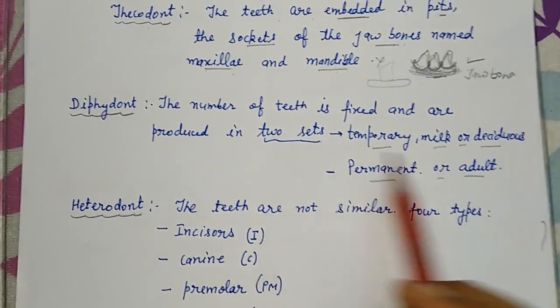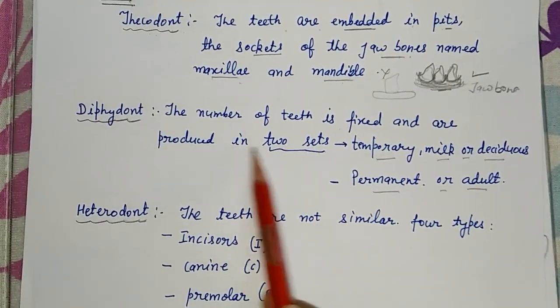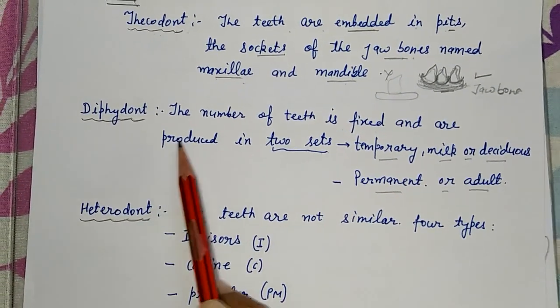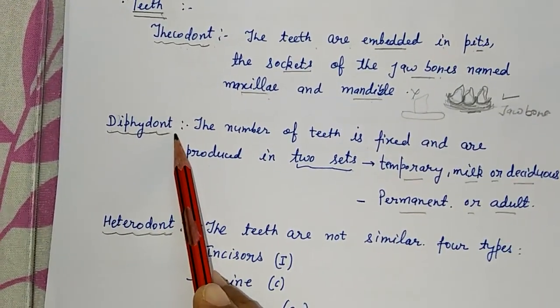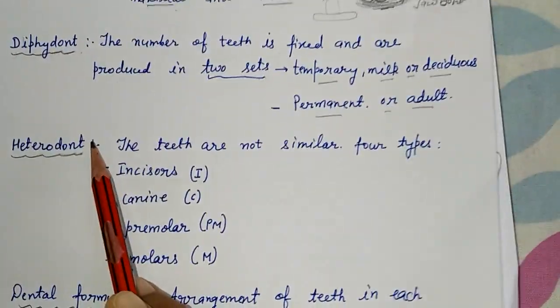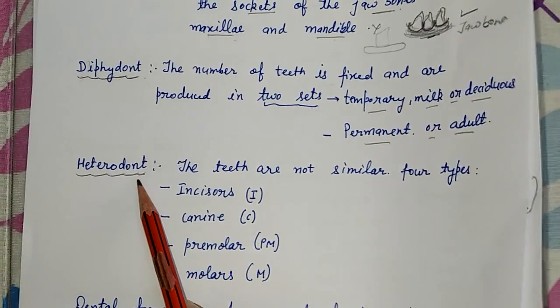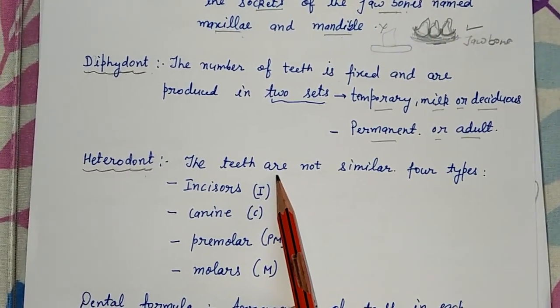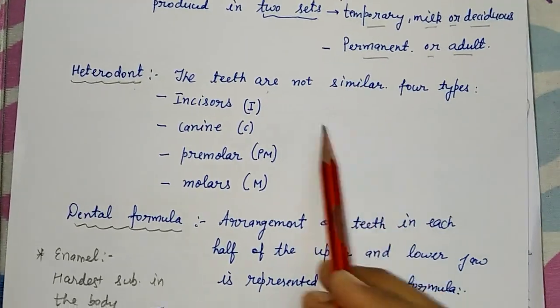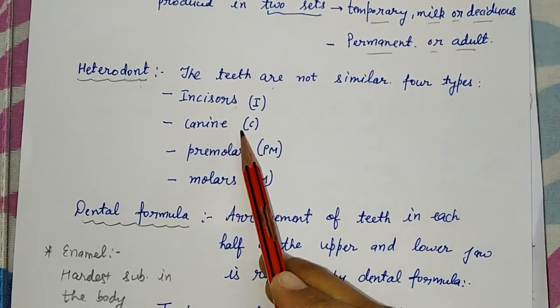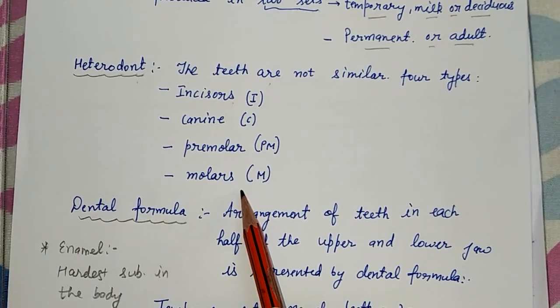Di means two, so this character is called diaphyodont. Now third is heterodont. Heterodont means our teeth are not similar, all teeth are different. They occur in four types: incisors, canine, premolar and molar.